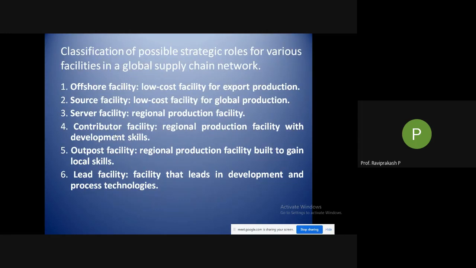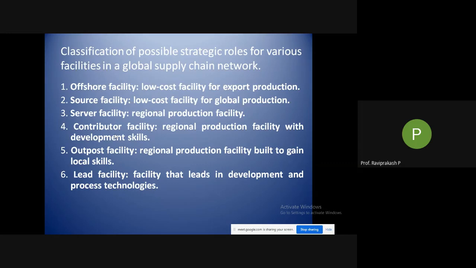So then, classification of possible strategic roles for various facilities in a global supply chain network. Okay, so what kind of things are there? I was just talking about the different facilities, how they are working and what their role is. So there are six different roles of facility. First one, offshore facility. Here it is a low cost facility for export production. Here export happens.